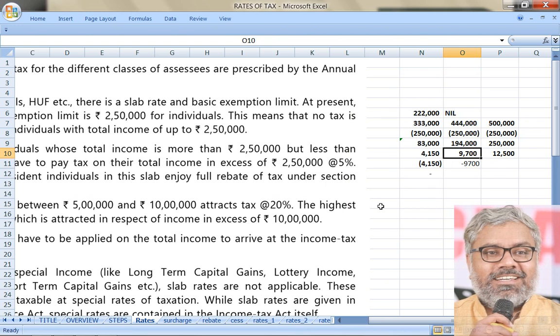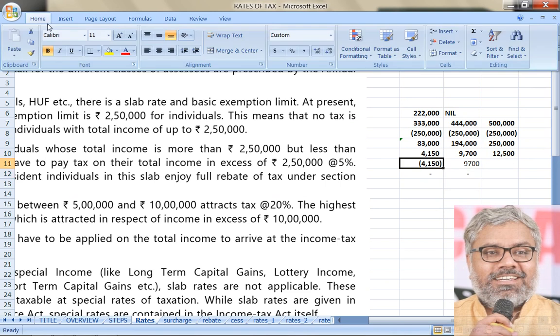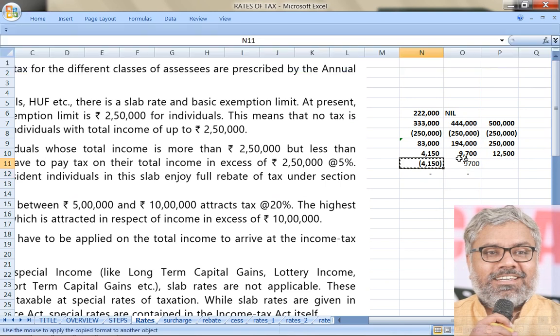Since 9,700 is less than that, definitely that's going to be the rebate available. So what is going to be the tax payable in this case? Also nil. Why is that? Because the amount of tax payable is 9,700. Rebate is also available since the tax payable did not exceed 12,500. Here the rebate of 9,700 is available. How about this case? Same.